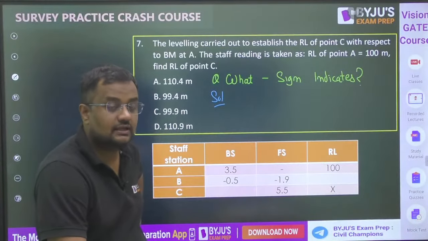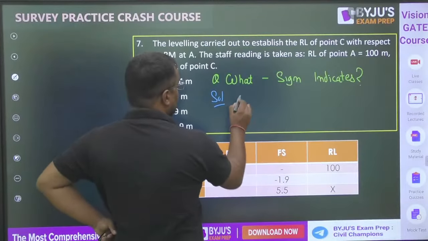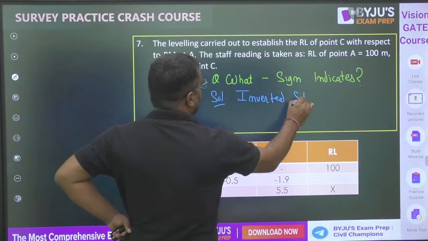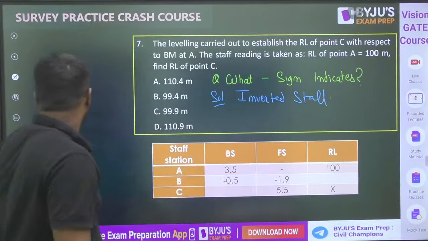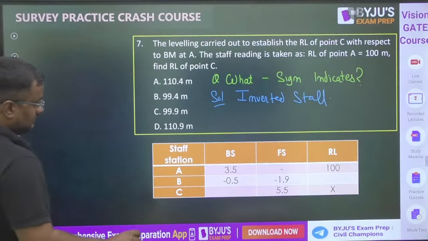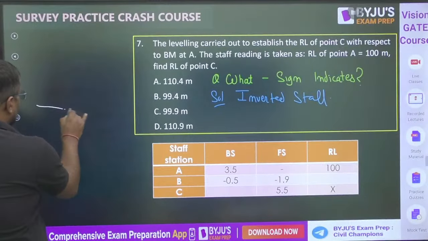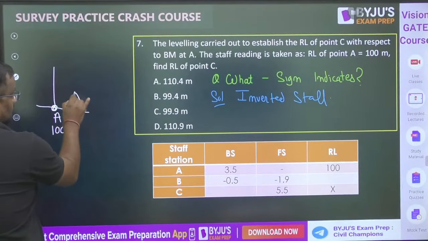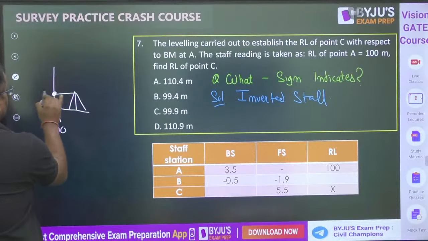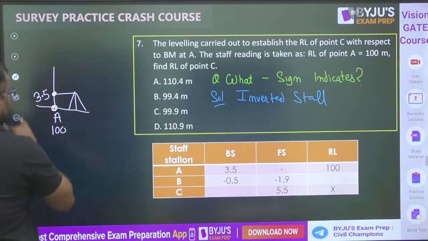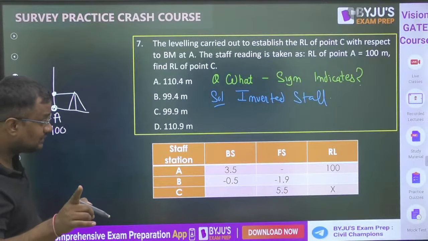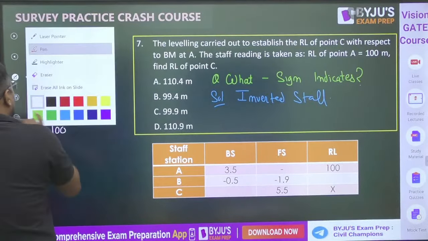The minus sign indicates an inverted staff. So here at A, where the RL is 100, the backside reading is 3.5, and at B the foresight is minus 1.9.